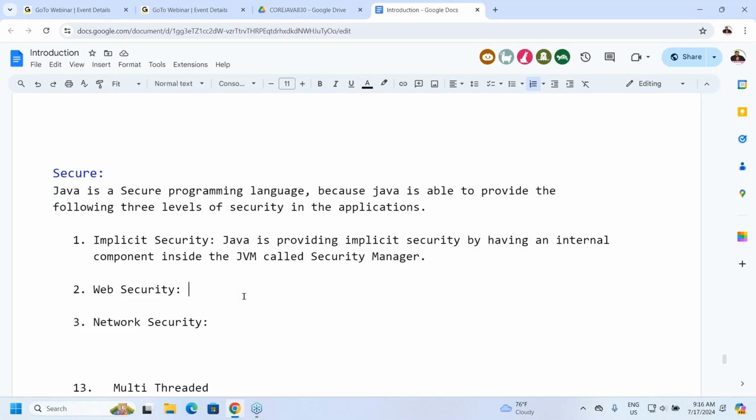All right. Put more concentration, all of you. Java is providing web security very well. Before that, web security is associated with two mechanisms: one is authentication and the other one is authorization. Only these two things are available in web security. Web security is totally authentication and authorization mechanisms.